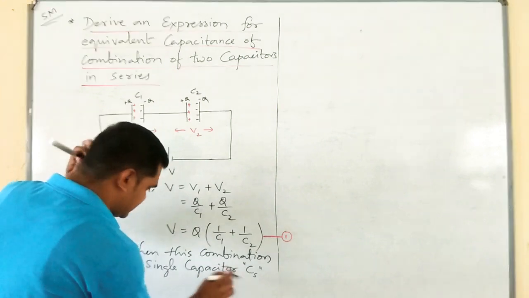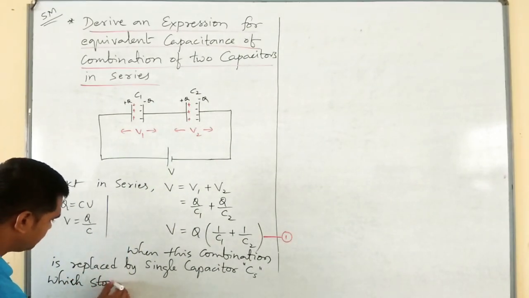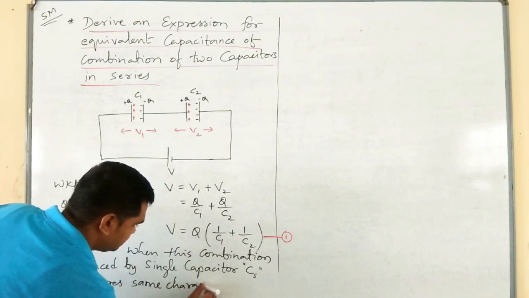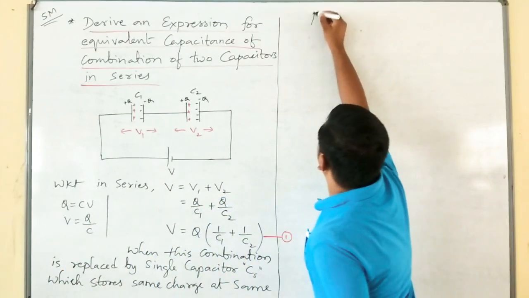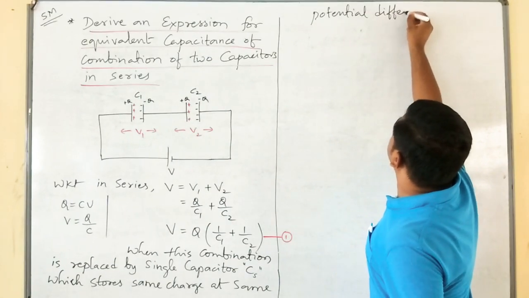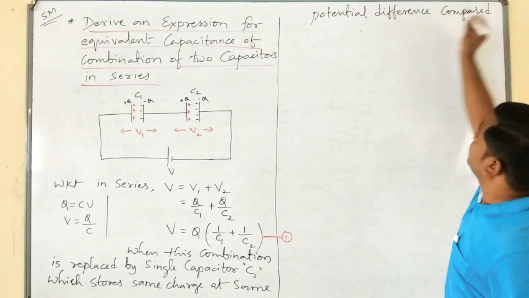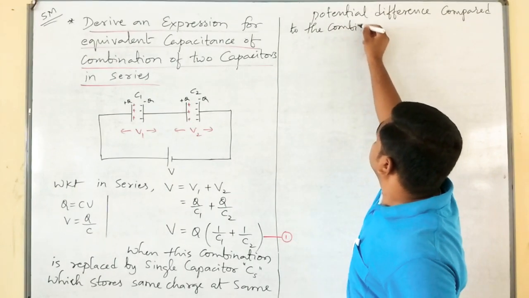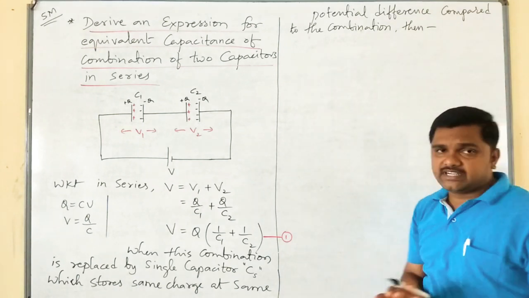A single capacitor CS which stores the same charge at the same potential difference compared to the combination, then this sentence is a must.